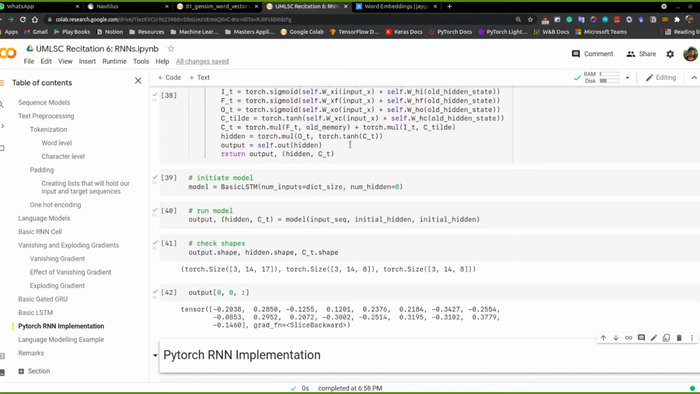Another case is that LSTMs are also better at counting sequences. So if you want to count the sequences, then LSTMs might be a better choice. LSTMs have an inherent ability of counting sequences, whereas GRUs don't. So yeah.